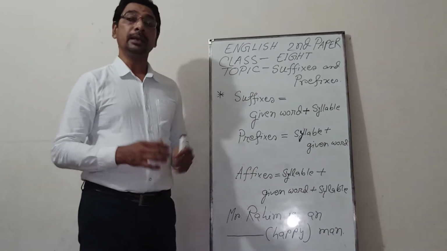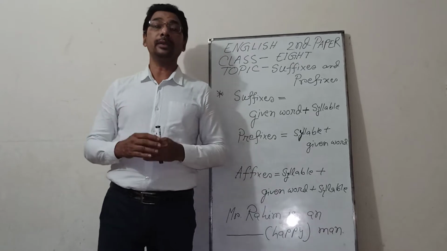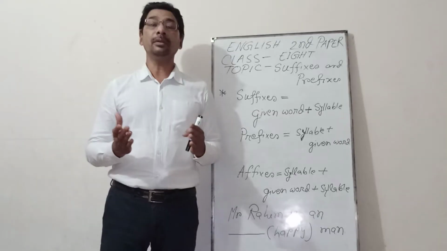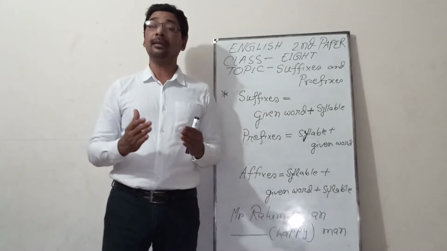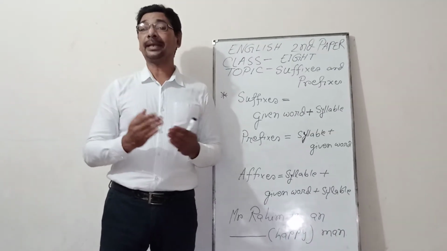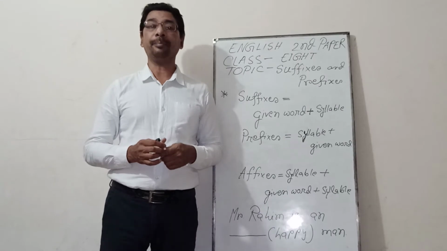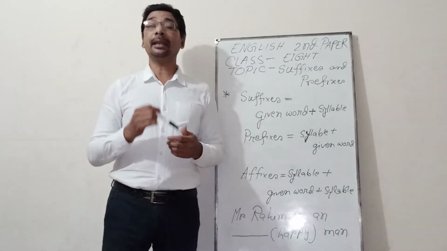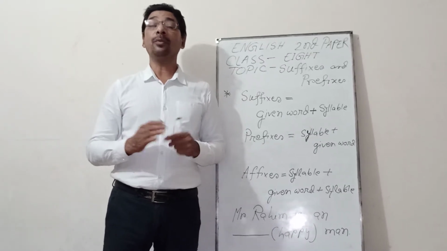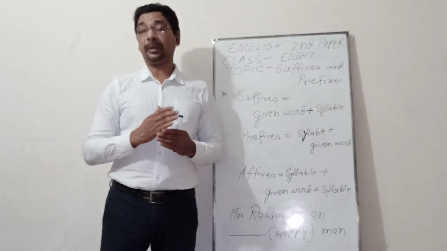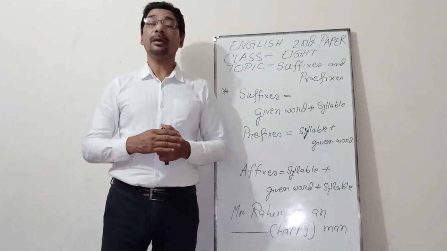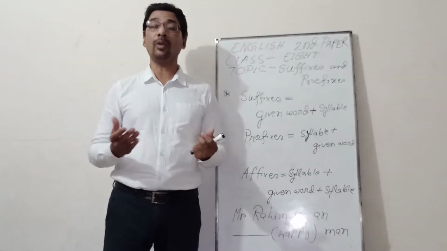If you break down a word, you will find some syllables. For example, Rohim is an unhappy person. Un plus happy equals unhappy. Here, un is a syllable, happy is a syllable. If you break down a word, the part of a word is called a syllable. And we will find monosyllable, disyllable, trisyllable, and polysyllable.